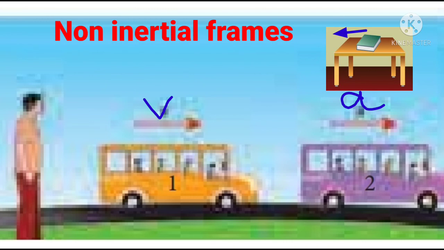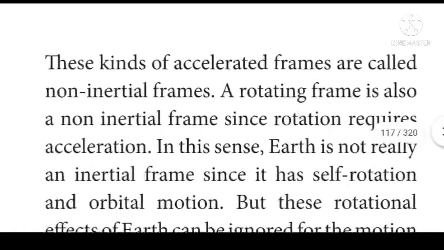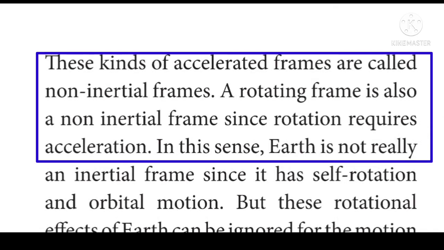For example, look at the picture. The car is a non-inertial frame because it moves with acceleration a with respect to the ground. So all accelerated frames are called non-inertial frames.